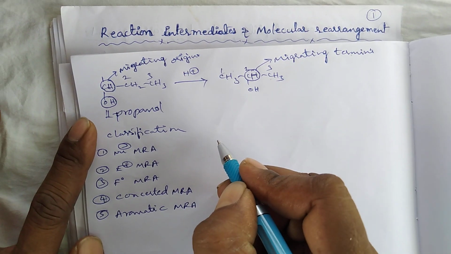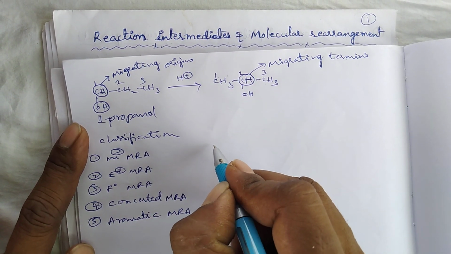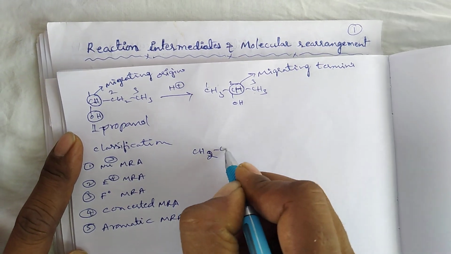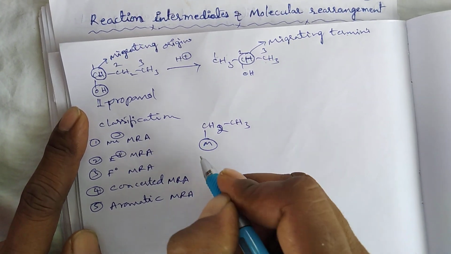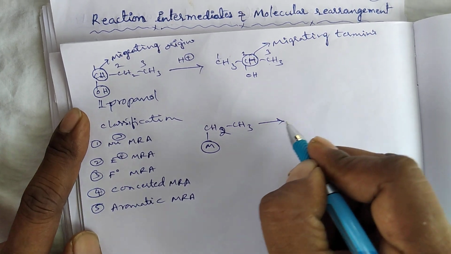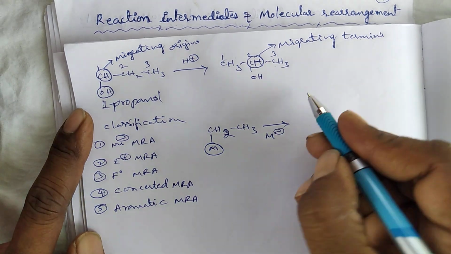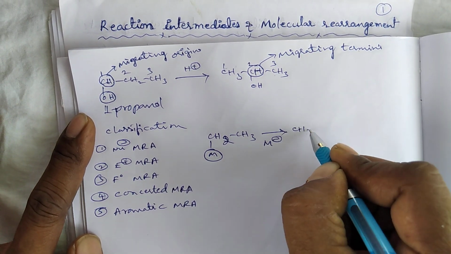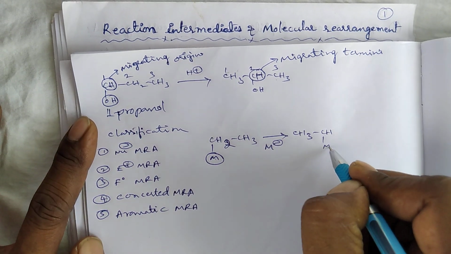Here first one is nucleophilic molecular rearrangement reaction. In a chemical reaction, if the migrating group migrates as a nucleophile, for example CH2 and CH3M, here M is the migrating group, then it is known as nucleophilic molecular rearrangement reaction.